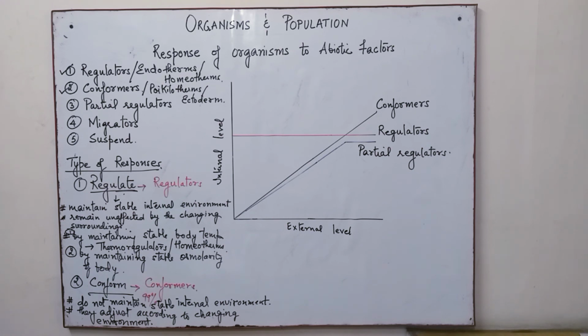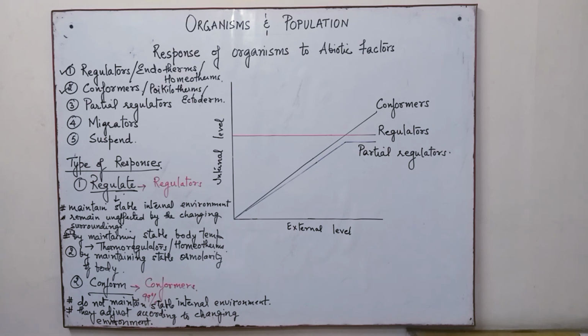So therefore small animals are absent in the polar regions, and that is the main reason. If they were present in the polar region, the small size of the organism would give a large surface area, and since the temperature is very low, to maintain body heat they would require a lot of energy, which is not feasible. So we do not find small animals in the polar region, although some species have evolved the ability, to a certain extent, to change from conformers to regulators.